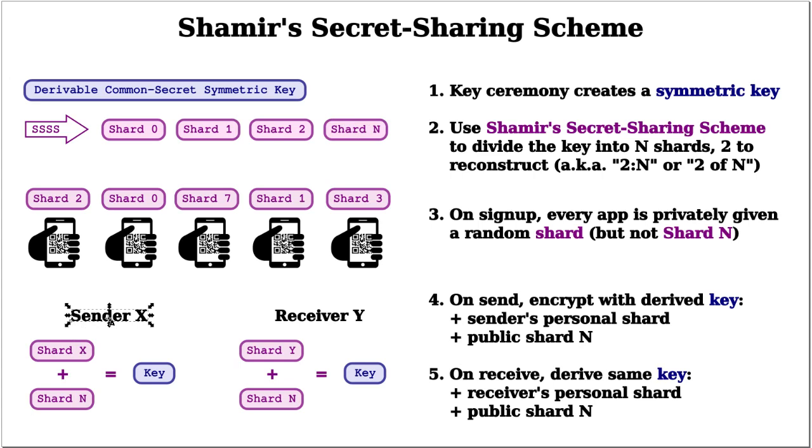And so when somebody wants to be a sender, all they have to do is take their shard, in this case I just said shard X, it doesn't matter, and combine it with the shard N that they were given after they signed up, and they can use that to recreate the key, and they encrypt the message with this key. And then on the receiving side, it's just the opposite. The receiver takes their own shard, and they take the common shard, they combine those, and they come up with the key.